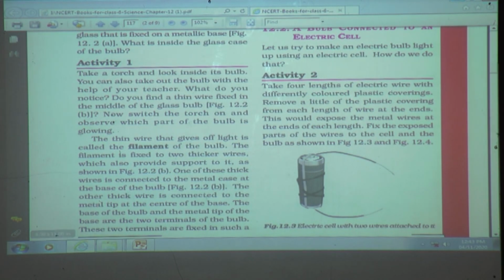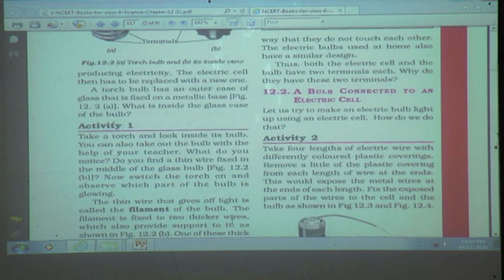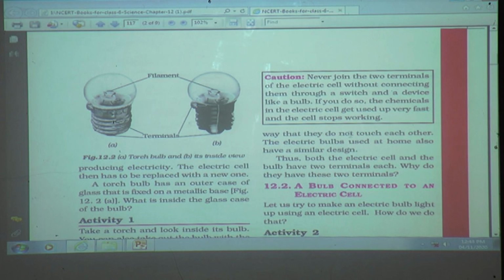The other thick wire is connected to the metal tip at the center of the base. The base of the bulb and the metal tip of the base are the two terminals of the bulb. These two terminals are fixed in such a way that they do not touch each other. The electric bulb used at home also has a similar design.